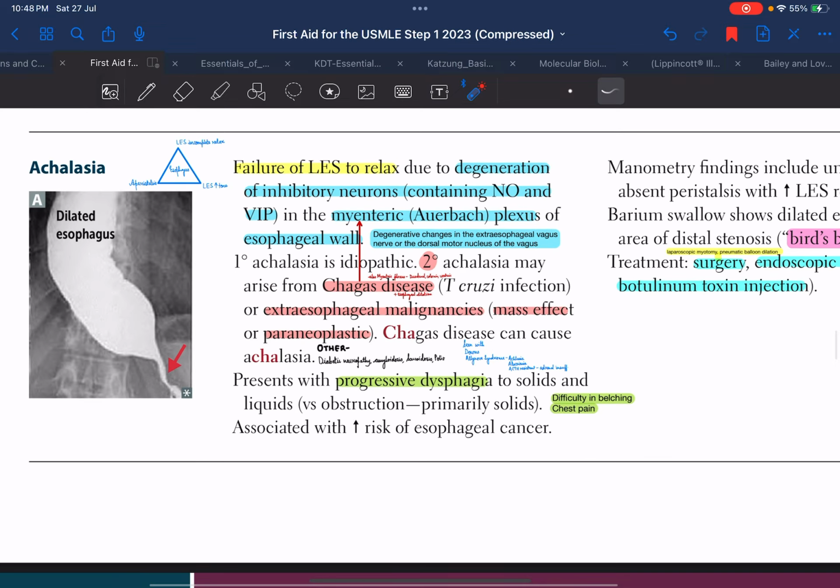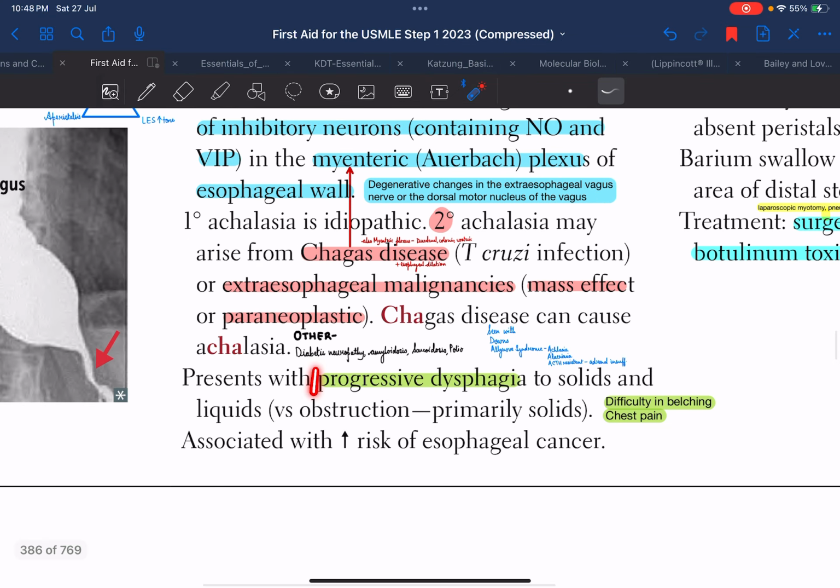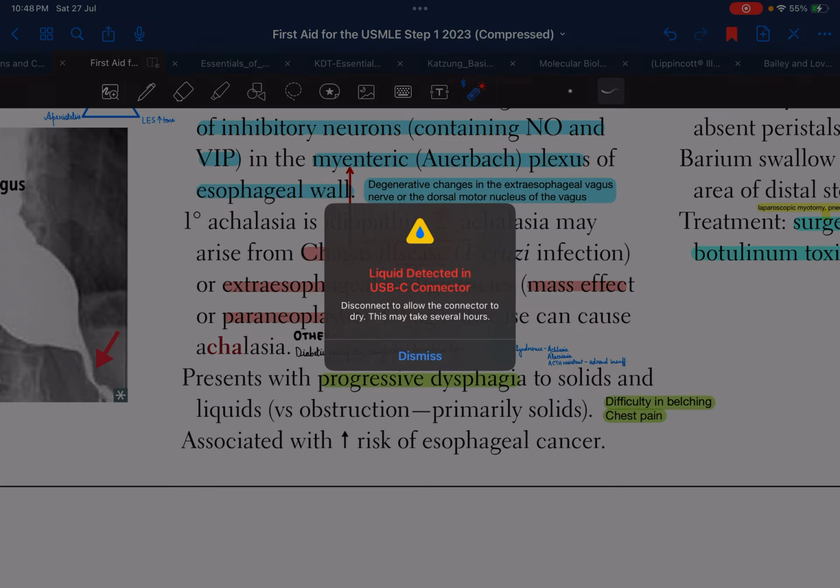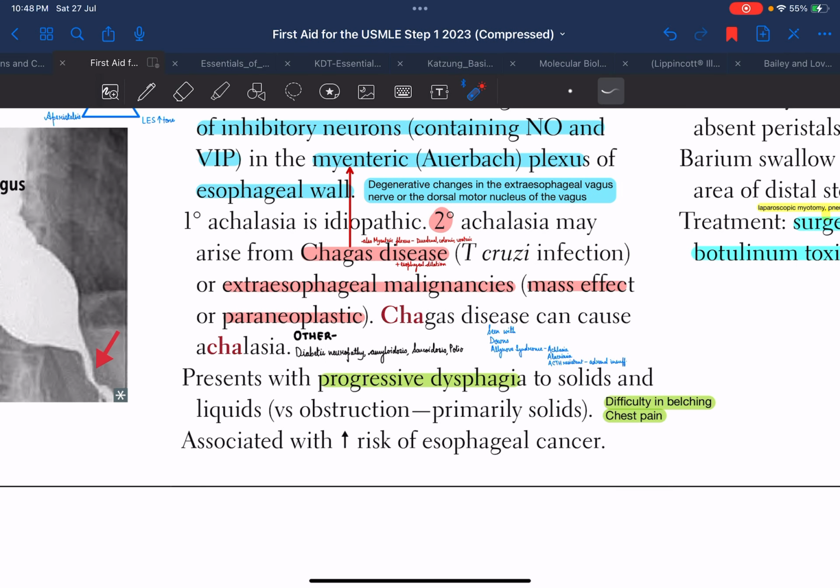Now, how does the patient present? The patient will present with progressive dysphagia to both solids as well as liquids. This is how you distinguish achalasia from any other obstruction. Obstruction can also happen because of any tumor, right? In such obstructive cases, there is primarily dysphagia to solids, not liquids. But in case of achalasia, the LES itself is not relaxing. That means the food cannot go from the esophagus to the stomach. So basically, there will be dysphagia to both solids as well as liquids, right?